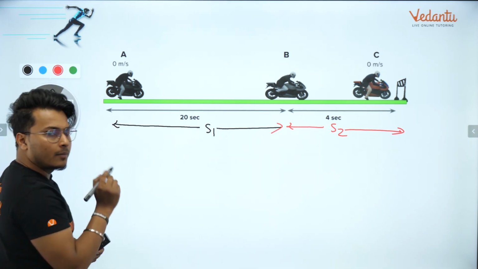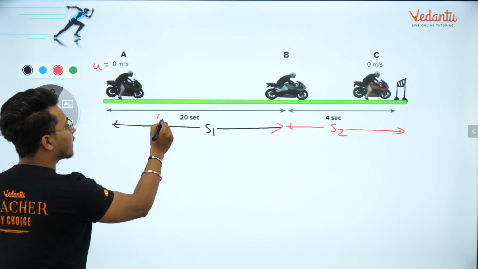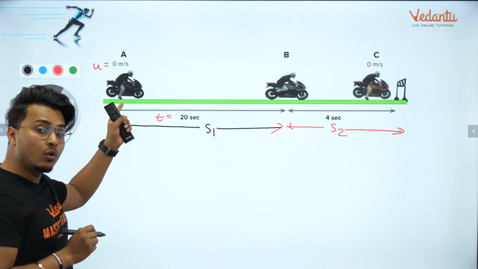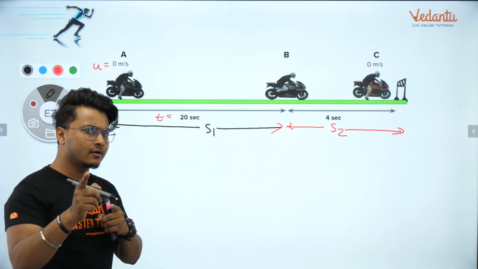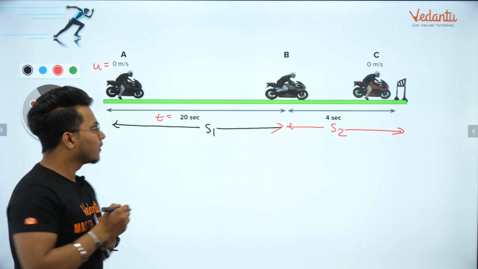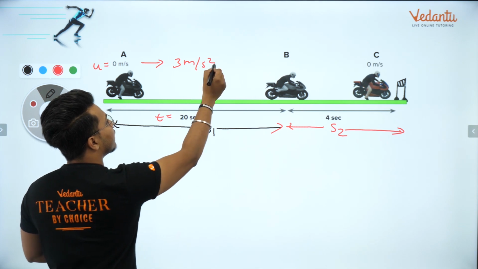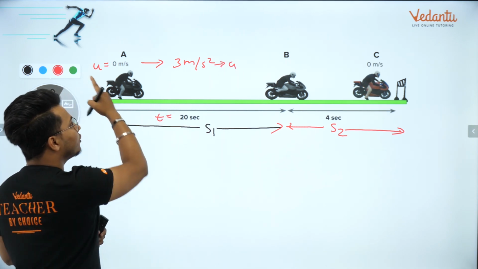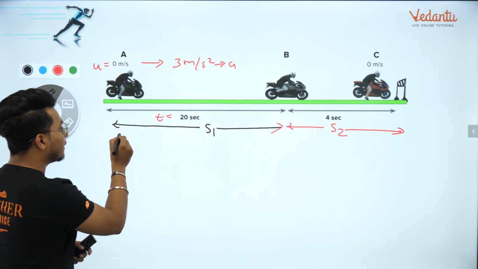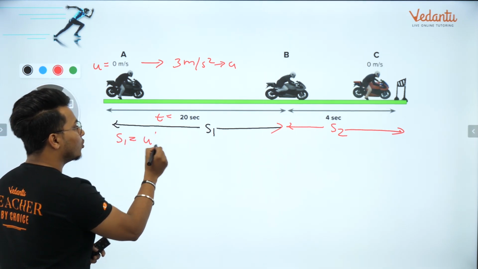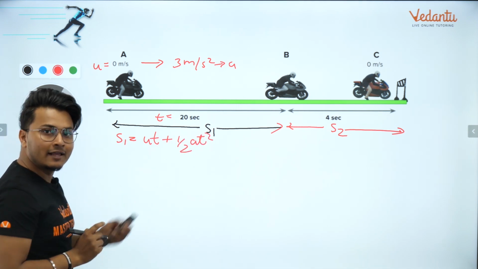तो मेरे को क्या दिया हुआ है यहां पे? I have U is equal to 0. Then I have time. So I have U, I have T. Can I find out S1? Isn't it? Also they are given as कि acceleration यहां पे 3 मीटर पर सेकेंड स्क्वायर है. A. तो क्या मैं T, U और A के साथ S फाइंड कर सकता हूं? बिल्कुल. I'll use the formula second equation of motion, ut plus half at square, isn't it? तो u है, a है, t है. I can find out s.